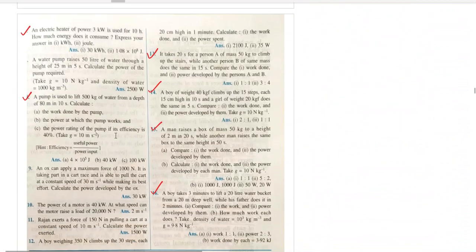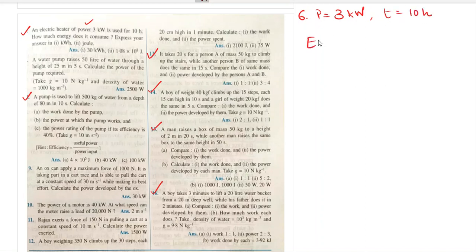Next doubt somebody has asked me, question number 6. An electric heater of power 3 kilowatt, this one, is used for 10 hours. How much energy does it consume? Express your answer in kilowatt hour and joule. Okay, question number 6. So electric heater has power of 3 kilowatt. It is used for 10 hours.